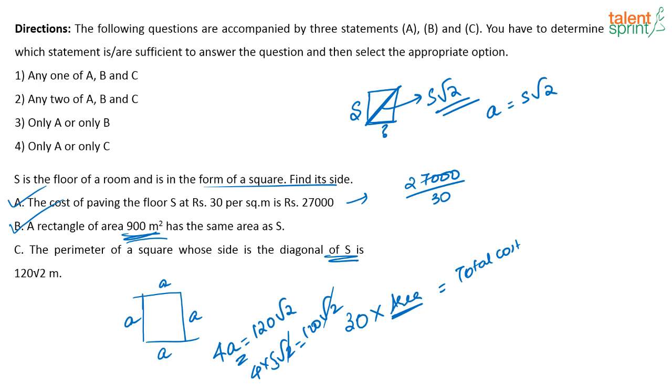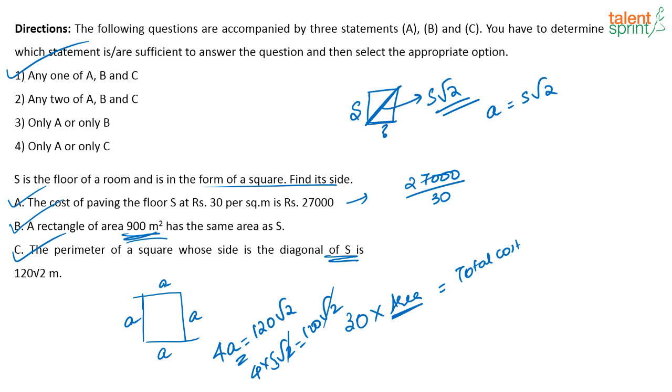Whatever, you didn't solve it there, I am just trying to say that just by looking at this information, you know that you will be able to find out the side of the square. So here any one of A, B and C is enough to arrive at the answer. Any one is enough, either A or B or C is enough.